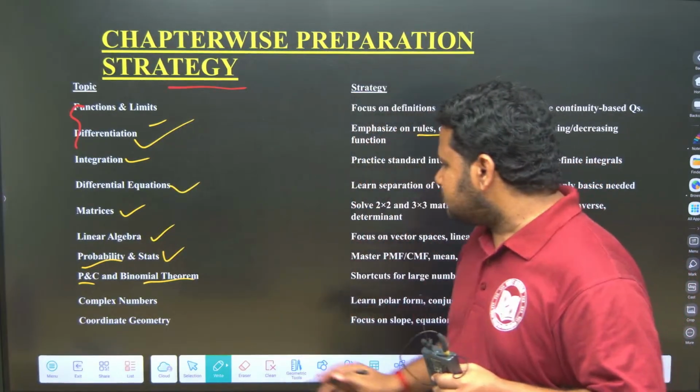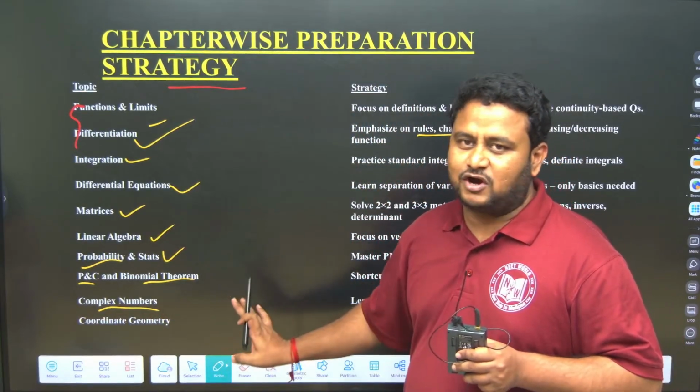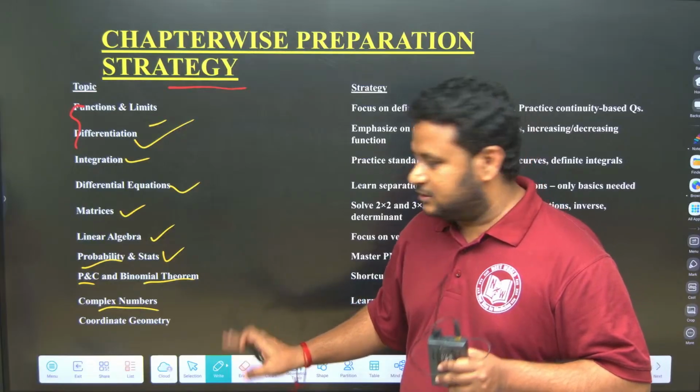Okay, next is complex numbers. The chapter says complex number, but the chapter is not complex. It is simple only, you can solve it. Nothing much to worry about it.